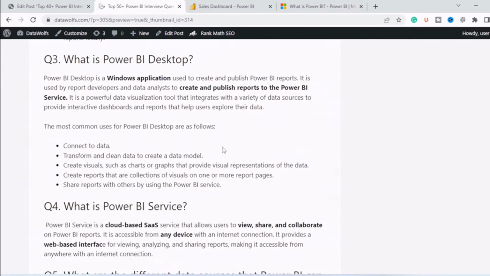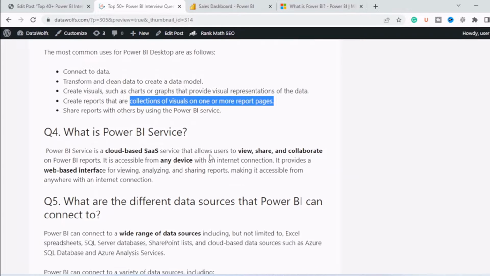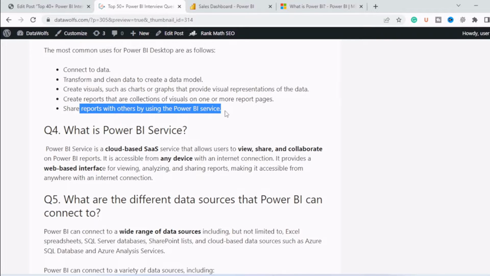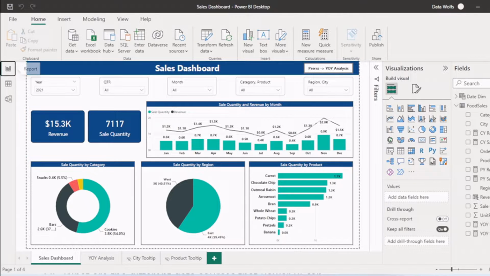So next question is, what is Power BI Desktop? Power BI Desktop is basically a Windows-based application which is used to create and publish report to Power BI service, which I just explained. So the most common uses of Power BI Desktop are, first it is used to connect to the data source, then transform and clean the data, then create visuals such as chart, graphs, create reports, that is collection of visuals on one or more report pages, and then share the reports to Power BI service or Power BI report server. So let's take a look at Power BI Desktop.